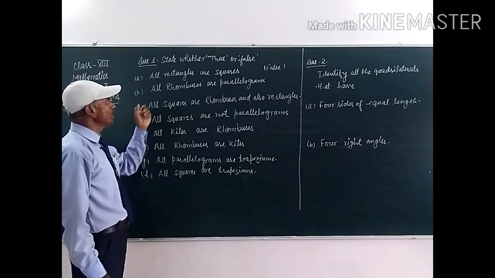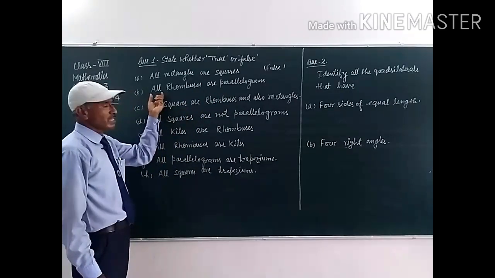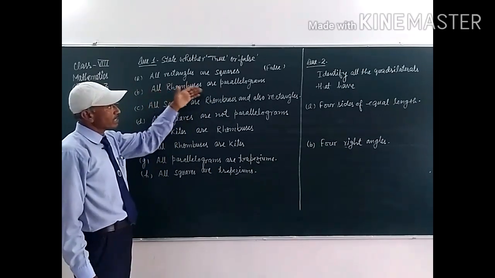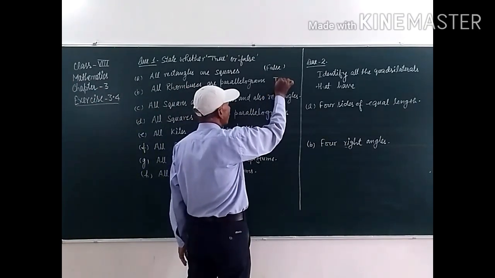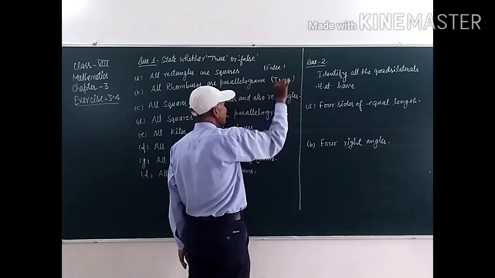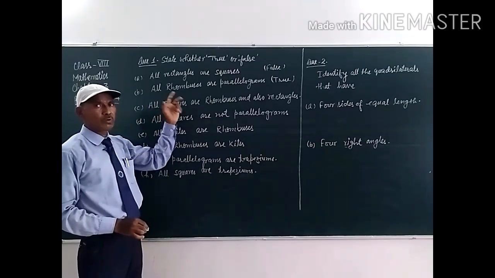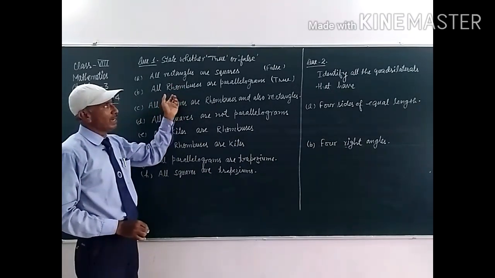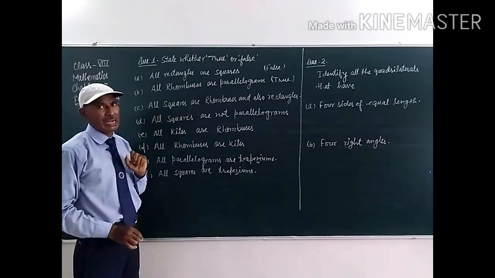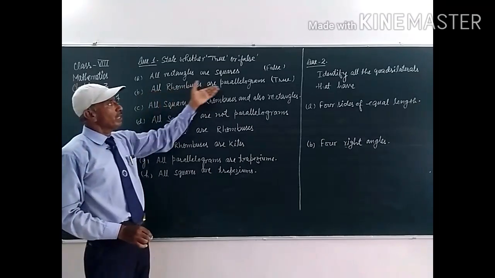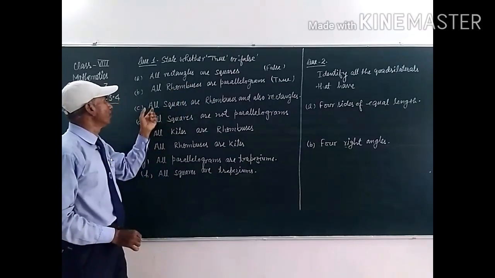And the second statement is: all rhombuses are parallelograms. Students, all rhombuses are parallelograms, it is true. This statement is true, because in a rhombus opposite sides are parallel, there are two pairs of opposite sides that are parallel, and in a rhombus four sides are of equal length. So, it follows the parallelogram because opposite sides are parallel.